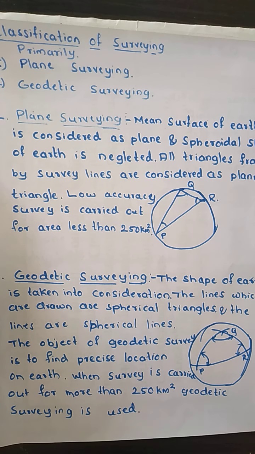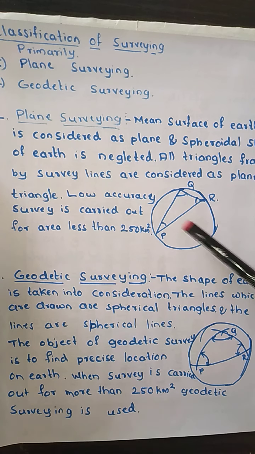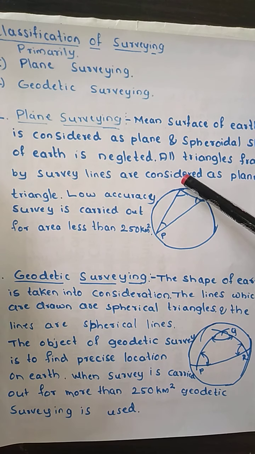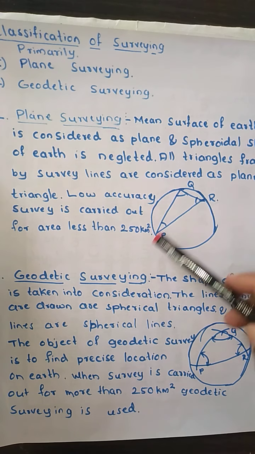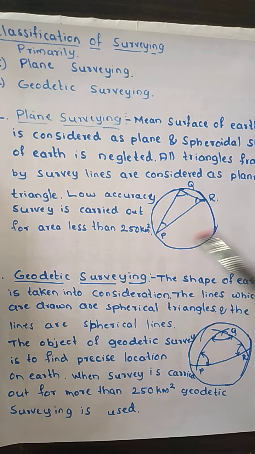If we do a survey with that mentality that the earth's surface is plane, then all the triangles framed by the survey lines are plane triangles. That means we get straight lines, not lines of spherical shape.